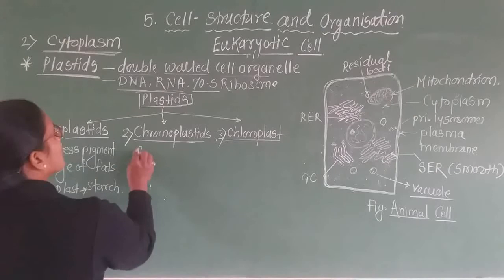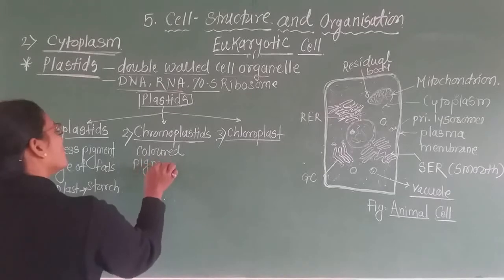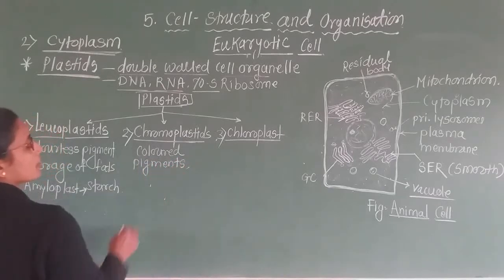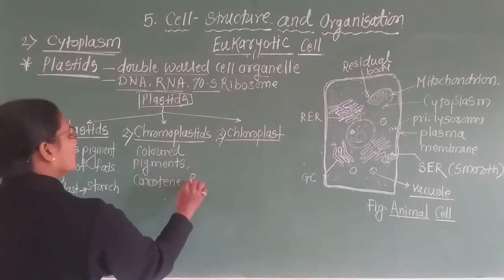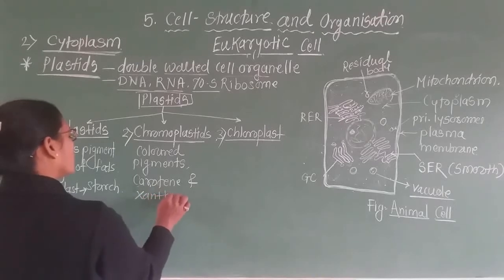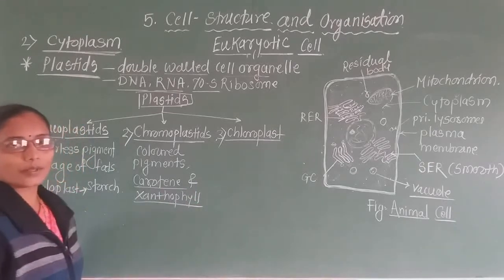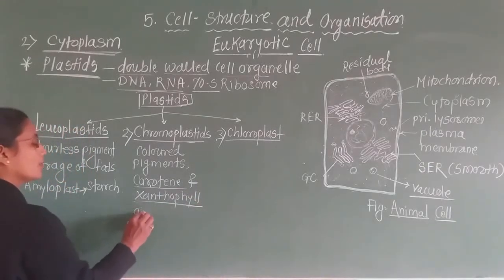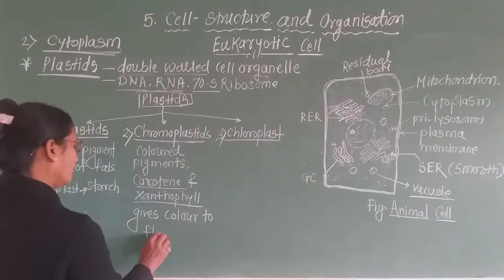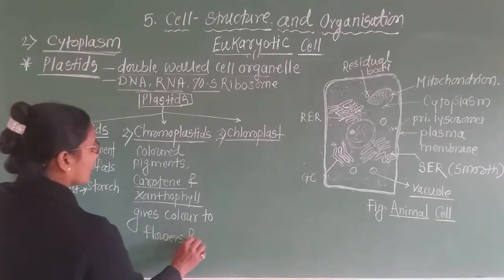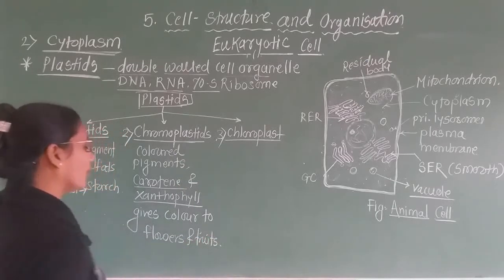Then chromoplasts are the colored pigments. What are chromoplasts? These are colored pigments. For example, carotene and xanthophyll. These two are the pigments, and they give color to flowers and fruits. What is the function of these chromoplasts? They give color to the flowers and fruits.